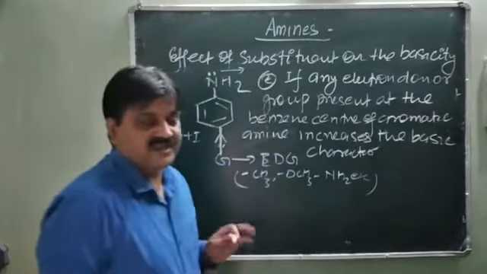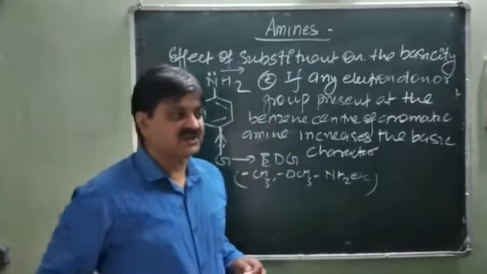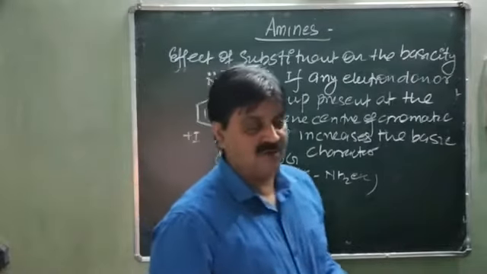So one thing is very clear, that the basicity of any amine or nitro compound depends